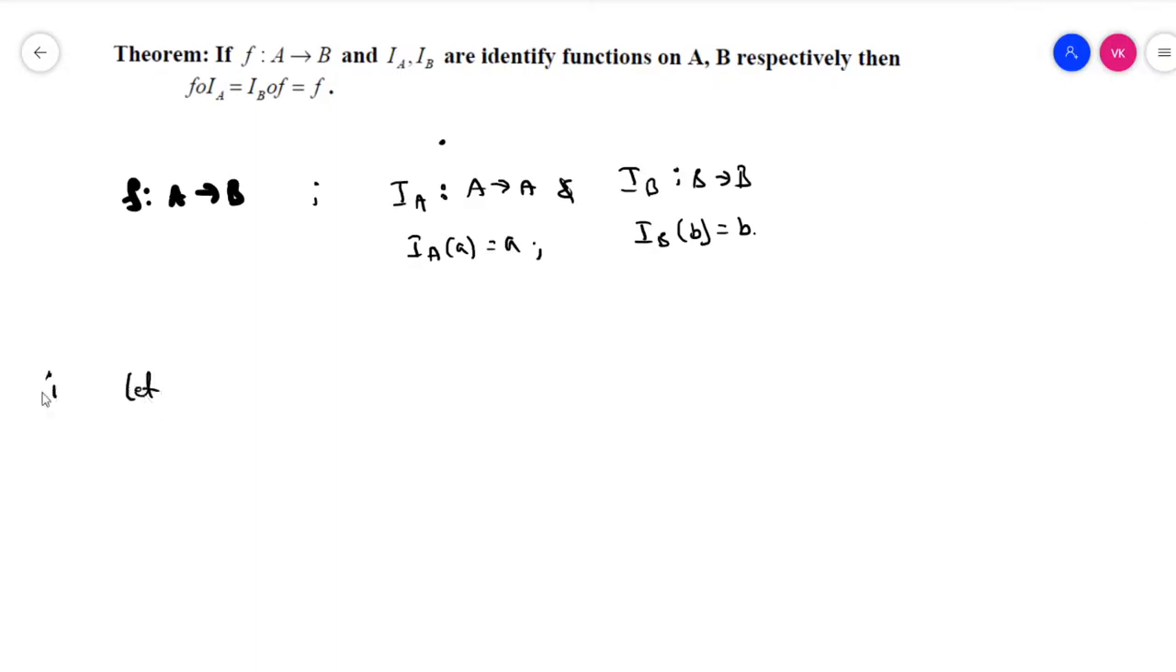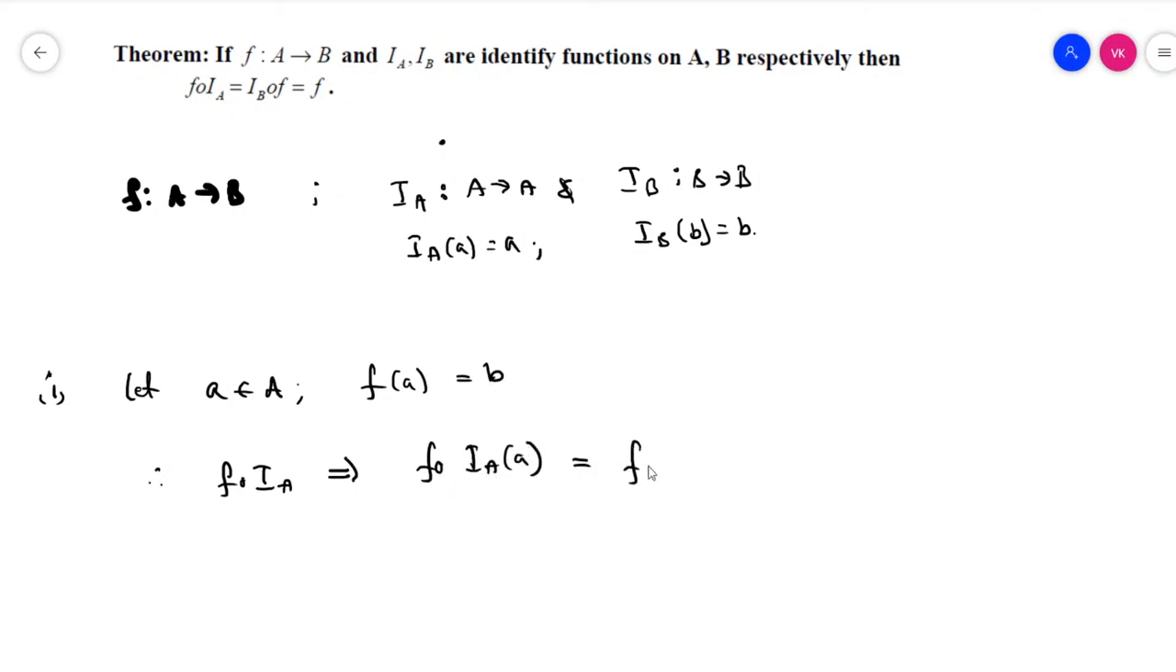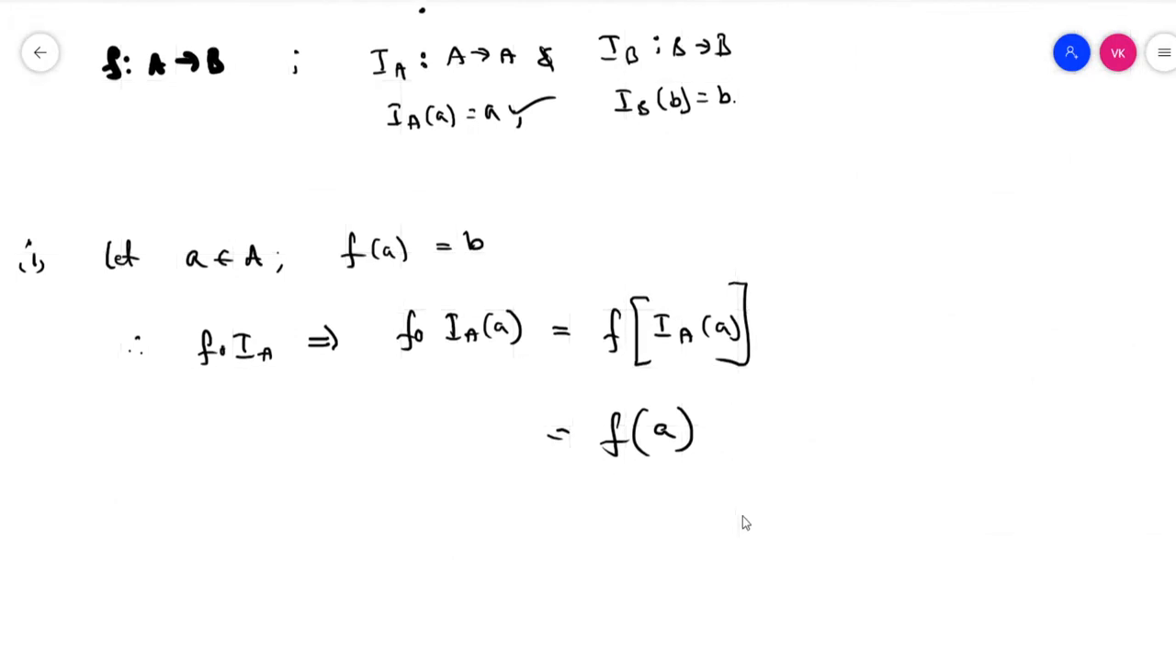Let's do the first proof. Let a belong to A, then we can write F(a) = b. Then F circle IA of a is equal to F of IA of a. IA of a means a, according to the definition. So directly, we get F of a is equal to b.